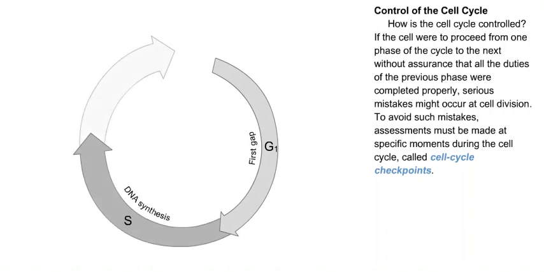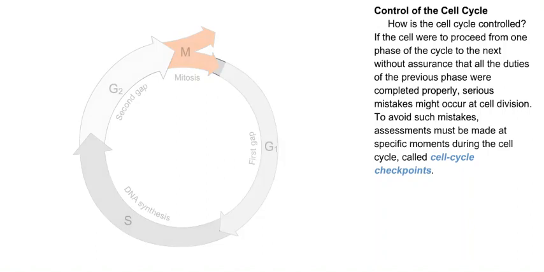How is the cell cycle controlled? If the cell were to proceed from one phase of the cycle to the next without assurance that all the duties of the previous phase were completed properly, serious mistakes might occur at cell division. To avoid such mistakes, assessments must be made at specific moments during the cell cycle, called cell cycle checkpoints.